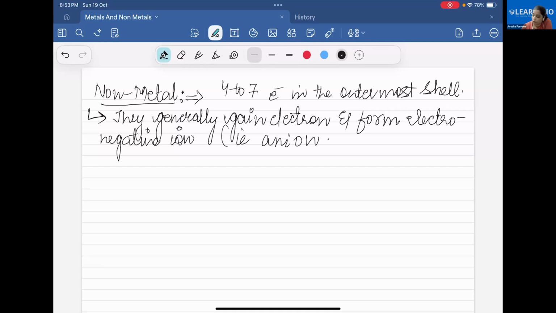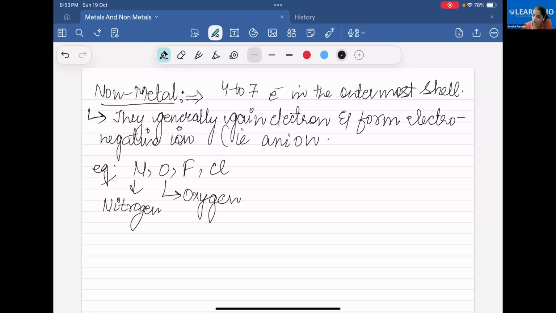Some examples of non-metals: I told you about metals, that sodium, potassium, magnesium, aluminum are metals. But in case of non-metals, there is nitrogen, oxygen, fluorine, chlorine. N stands for nitrogen. O stands for what? Oxygen. This is very basic, you already studied it in your lower classes. And Cl stands for? Chlorine. Good.